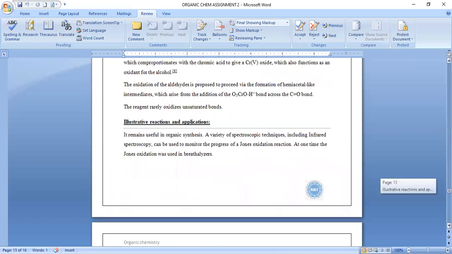Illustrative reactions and applications. It remains useful in organic synthesis. A variety of spectroscopic techniques, including infrared spectroscopy, can be used to monitor the progress of a Jones oxidation reaction. At one time, the Jones oxidation was used in breathalyzers.